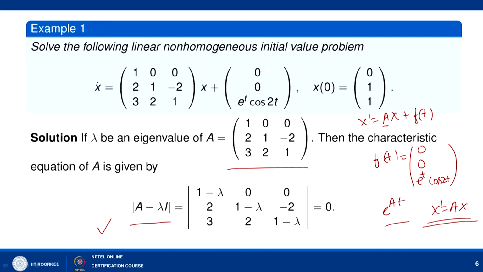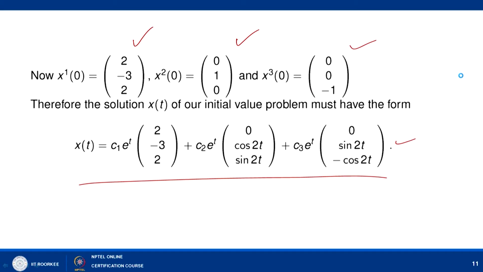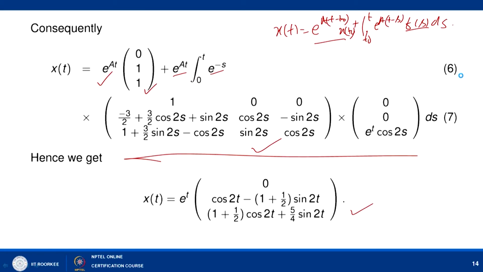So, if you look at f(t), it is 0 0 e to power t cos of 2t. So, the possible form of the solution is something like alpha times e to power t cos of 2t plus beta times e to power t sin of 2t, and then we try to find alpha and beta in a suitable manner such that it will satisfy this non-homogeneous problem. This is something which you do for scalar valued functions. So, you can see that both are giving you the same result that is given here.